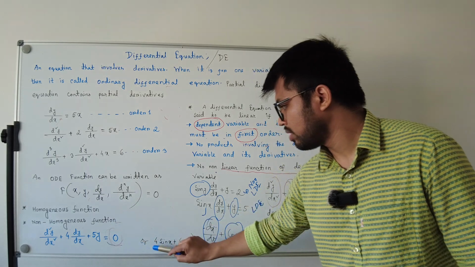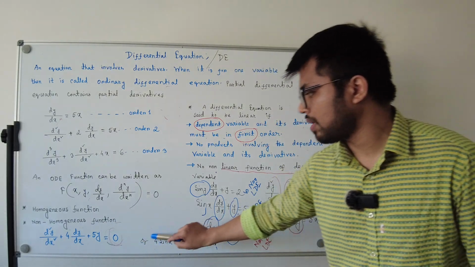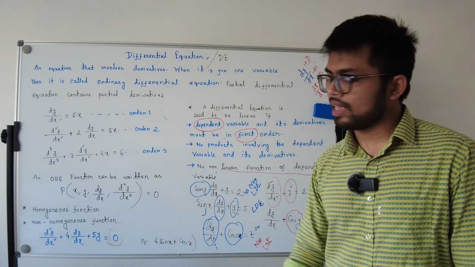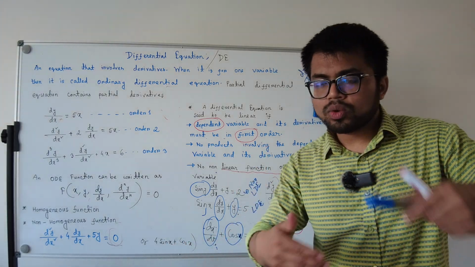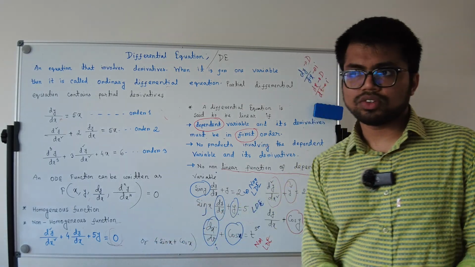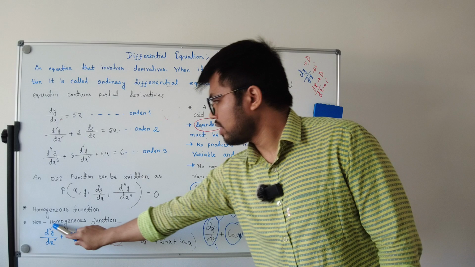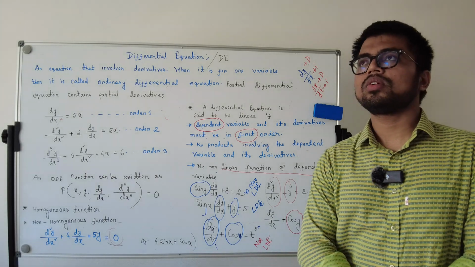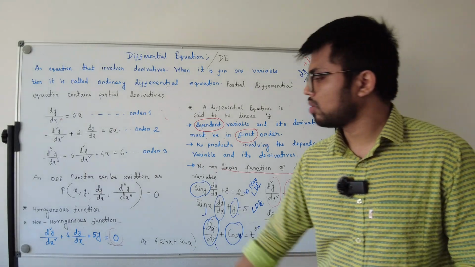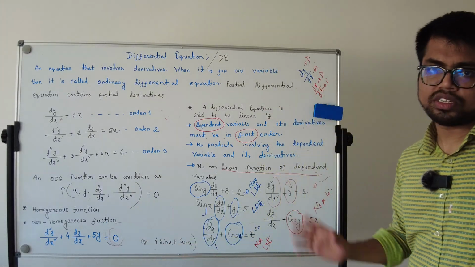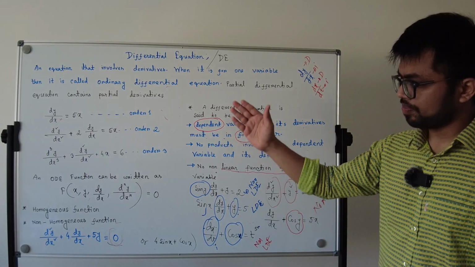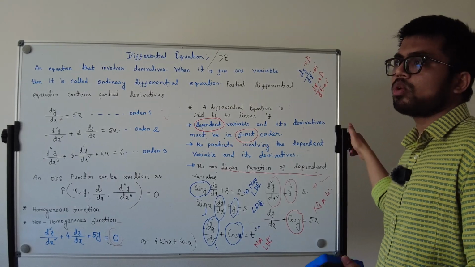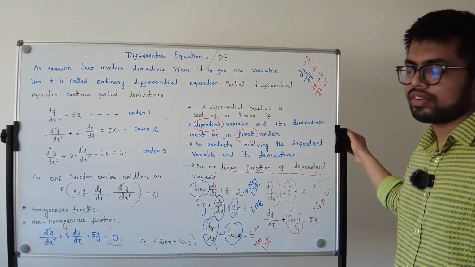But if there is not 0, there is another variable like 4 sin x plus 3 cos x, it's not constant, because x is a variable. So with respect to x, the value will change, right? So when this equation is equal to 4 sin x plus 3 cos x, then it's called non-homogeneous. When it is equal to 0, it's called homogeneous. I think you understood what is called a homogeneous differential equation and what is called a non-homogeneous differential equation.